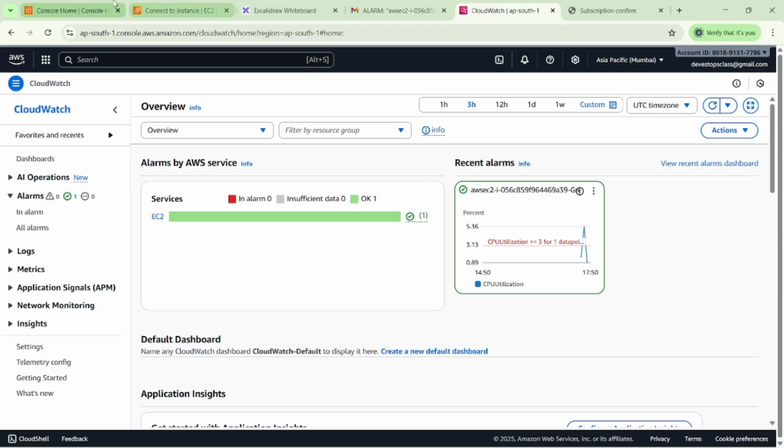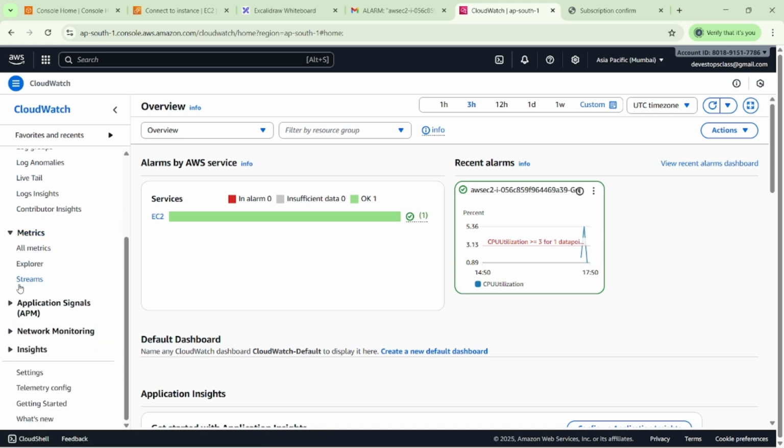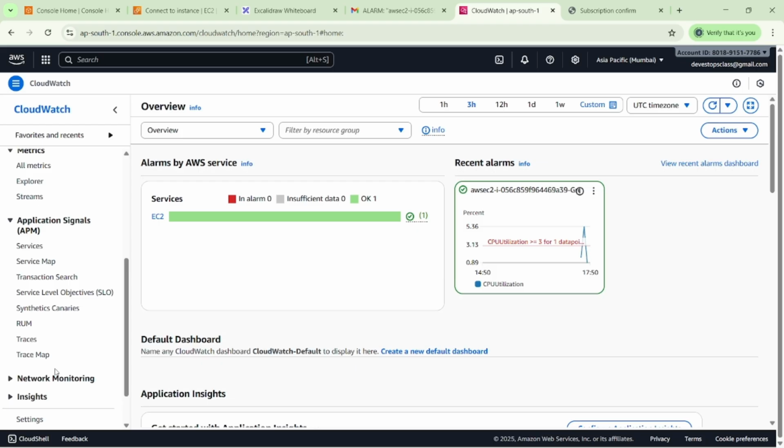In Alarm, if you want to create a new one, we can create it. Otherwise, just click on All alarms here, and in that we can see the history. If I want to check logs, we have the logs. If I want to check metrics, we can check. Otherwise, application signals, all those services we have in CloudWatch, which are provided by AWS.